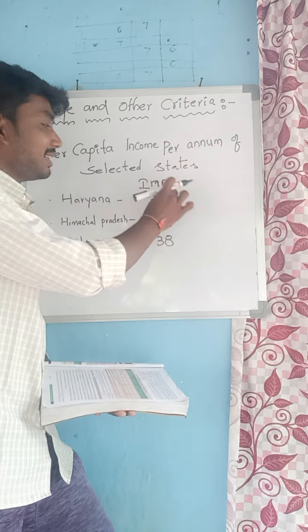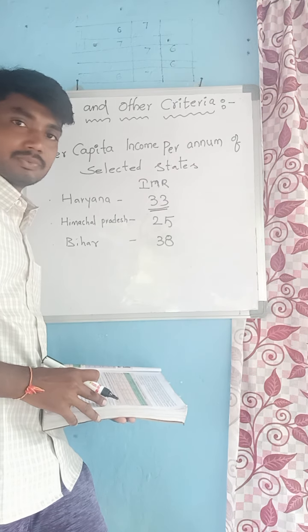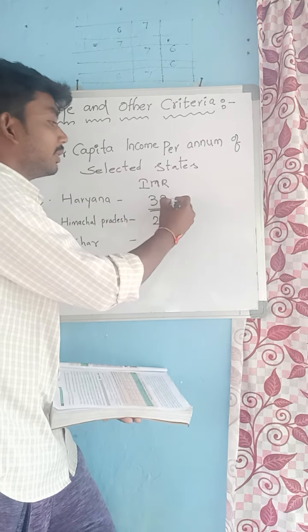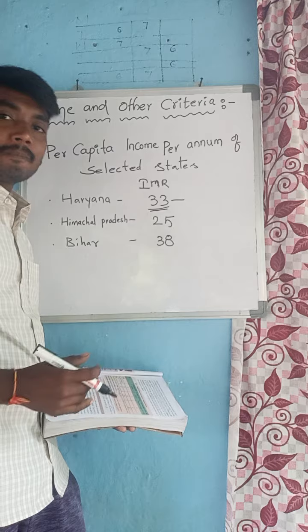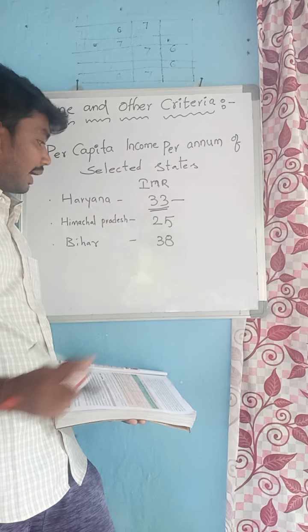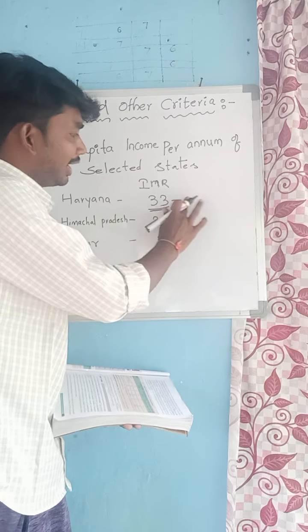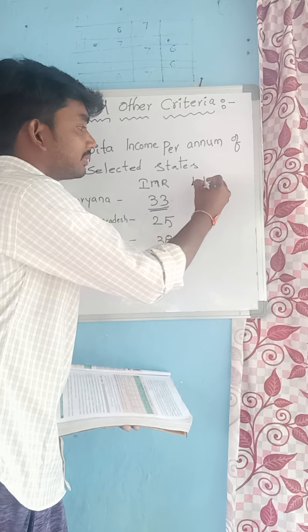So this is the average rate. Now you give the rank. More children are dying in Bihar and fewer in Himachal Pradesh. Now come to the literacy rate.